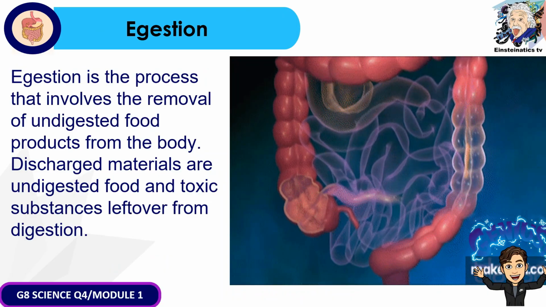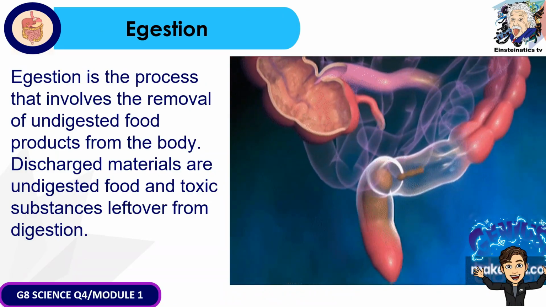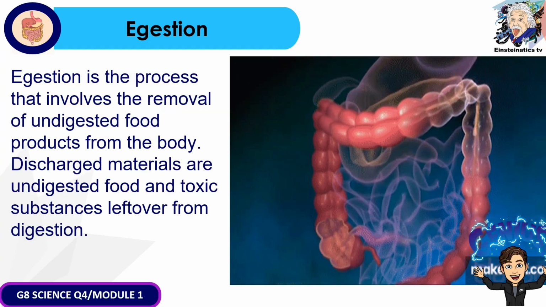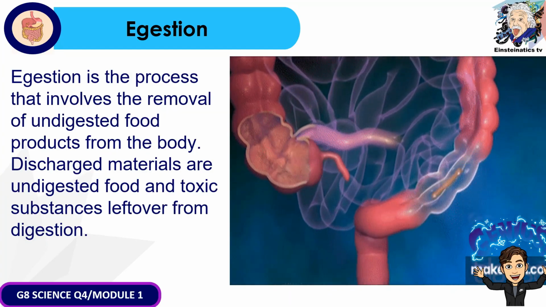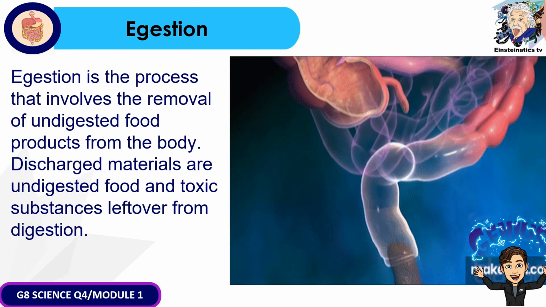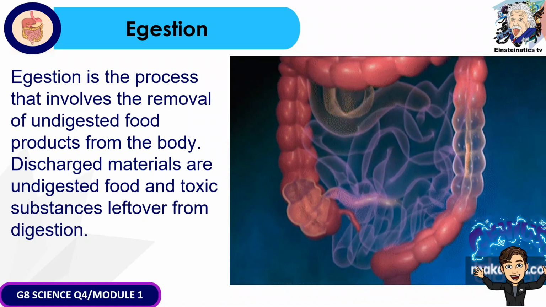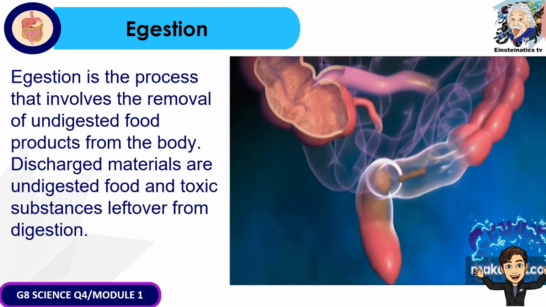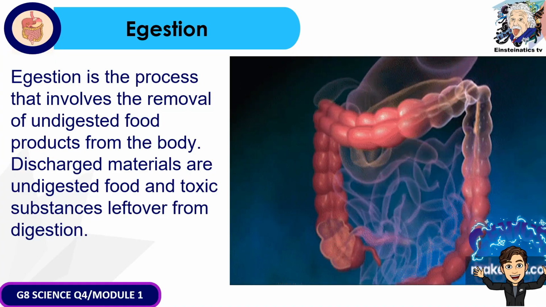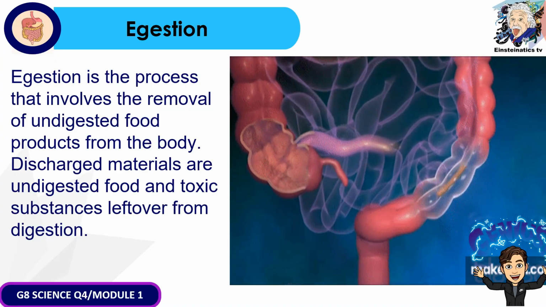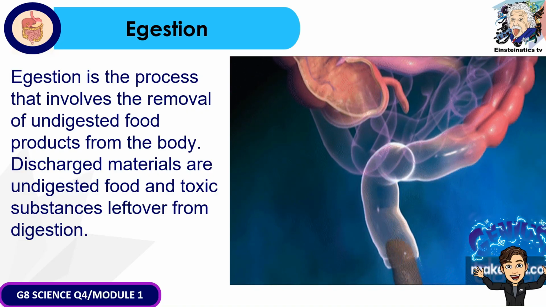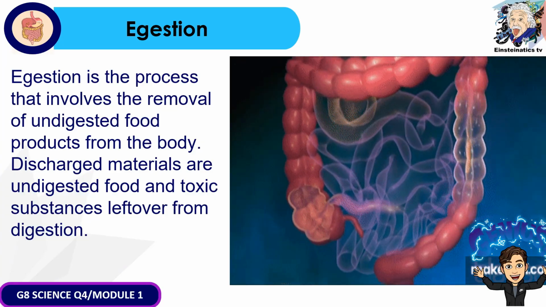The fourth step in the digestive process is known as egestion. Ano nga ba yung egestion? So when we talk about egestion, ito yung proseso wherein it involves the removal or pagtanggal ng mga hindi natunaw na mga food products from the body. As we all know, ito yung mga hindi natunaw or hindi na-absorb na mga food products is kailangan siyang i-discharge because this contains toxic substances which are left over from the digestion. Kaya nga kailangan ilabas ng ating katawan as dumi.